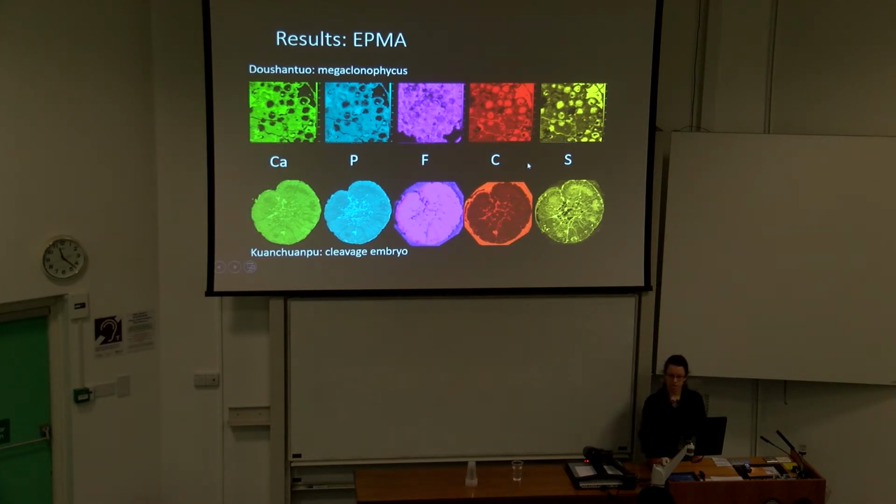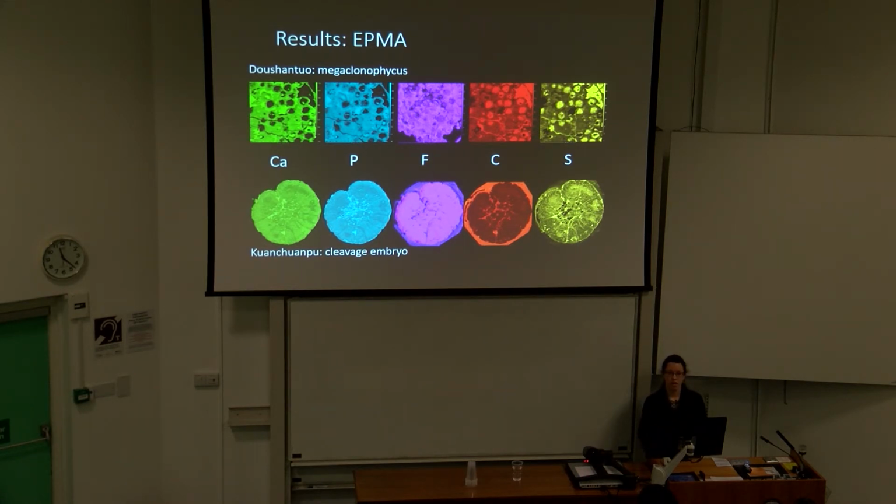So the dark phase is enriched in sulfur compared to the bright phase, and also somewhat enriched in carbon, although there is very little carbon generally in these. But the dark phase is then depleted somewhat in calcium, phosphorus, and fluorine compared to the bright phase.